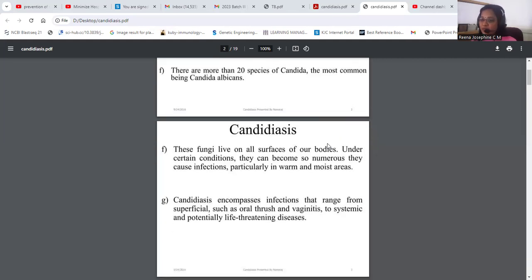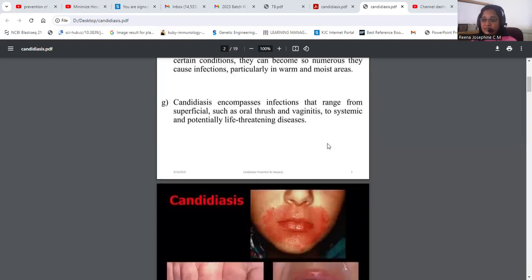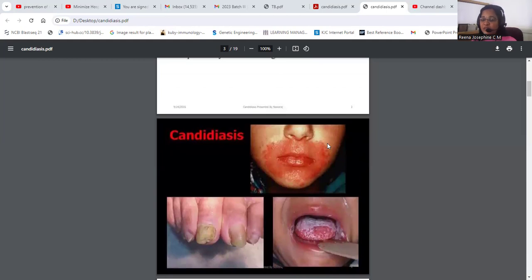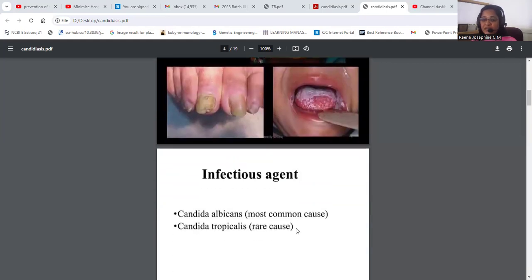So where do they live? They usually live in the superficial as well as mucoid regions, and they mainly lead to infections like oral thrush and vaginitis. Sometimes through the bloodstream they can enter our deeper inner organs, leading to potentially life-threatening diseases. So these are some pictorial representations of the candidiasis infection. This is an example of oral thrush. This is a nail infection.